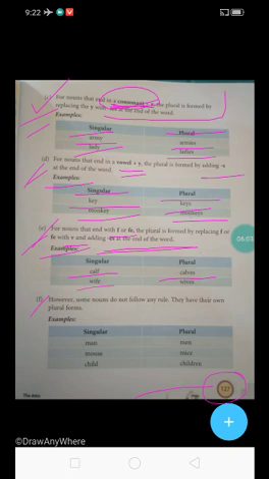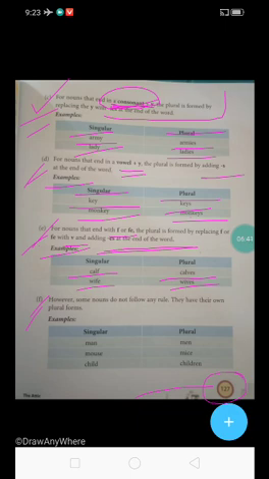So wife spelling is W-I-F-E. So you have to remove the fe and write wives, W-I-V-E-S. Wife, wives. So these are the things, students, you have to remember. These are the definitions you have to remember. You have to keep in your mind. You have to practice. You have to study more. Then you will understand.